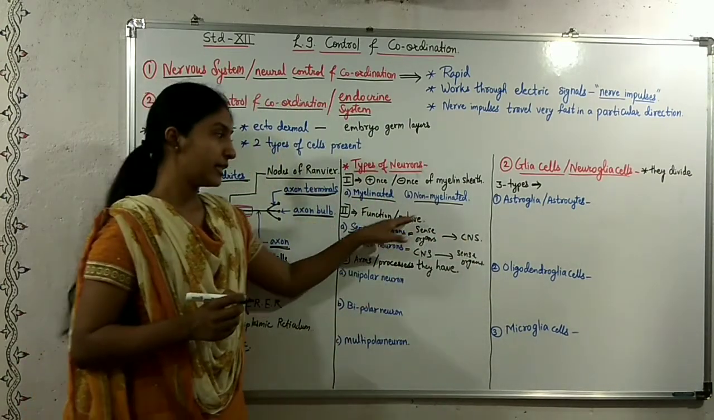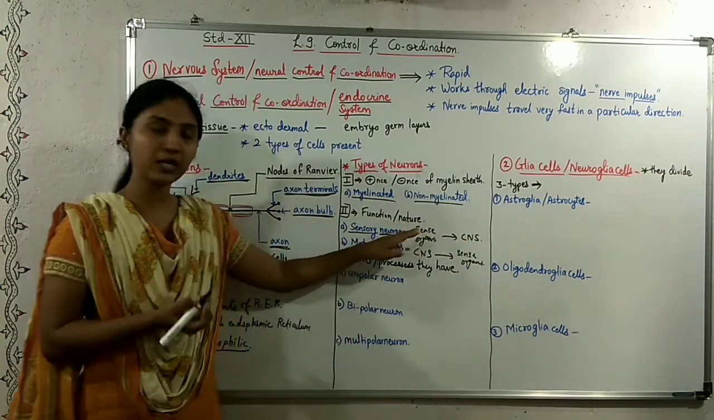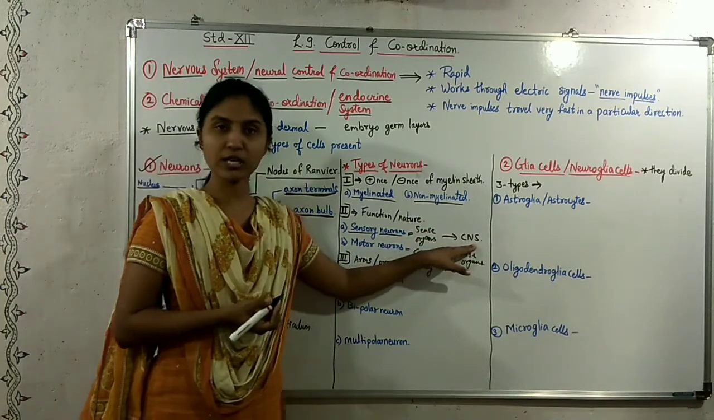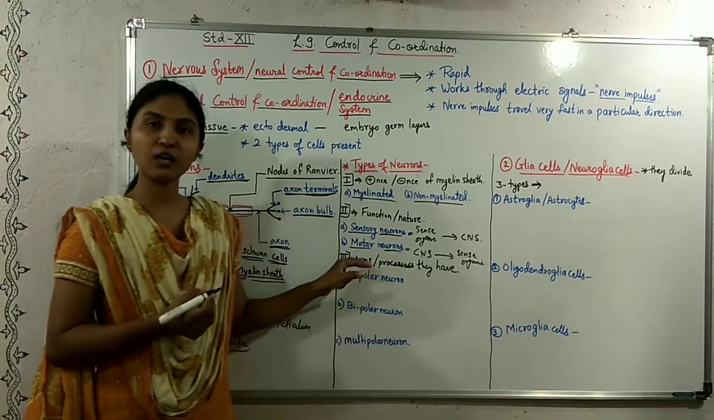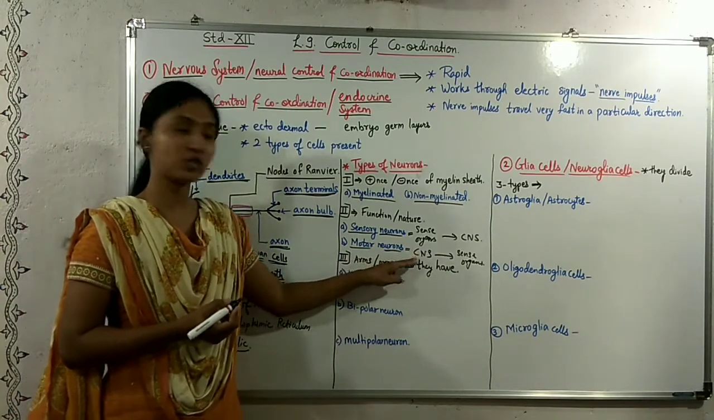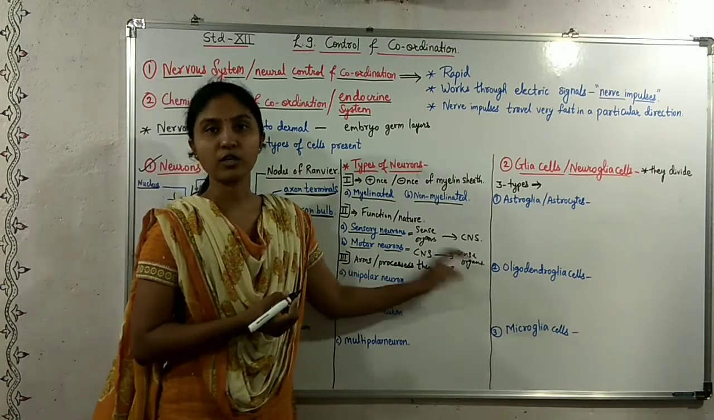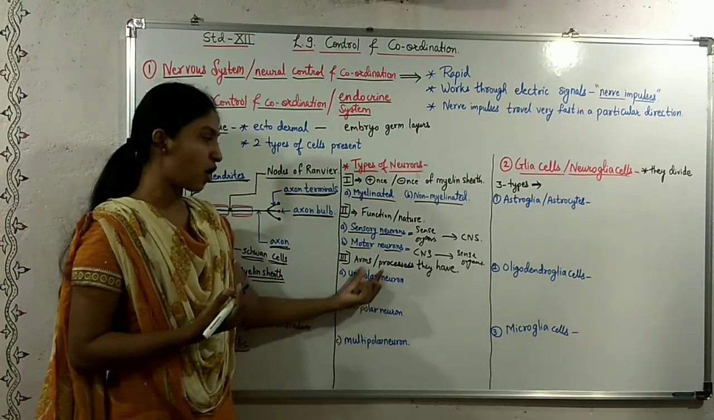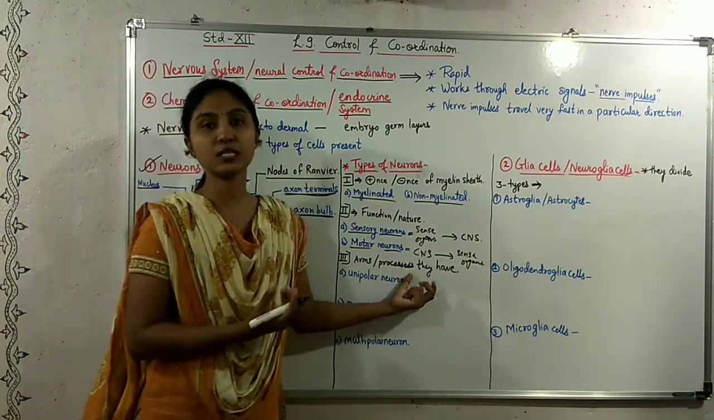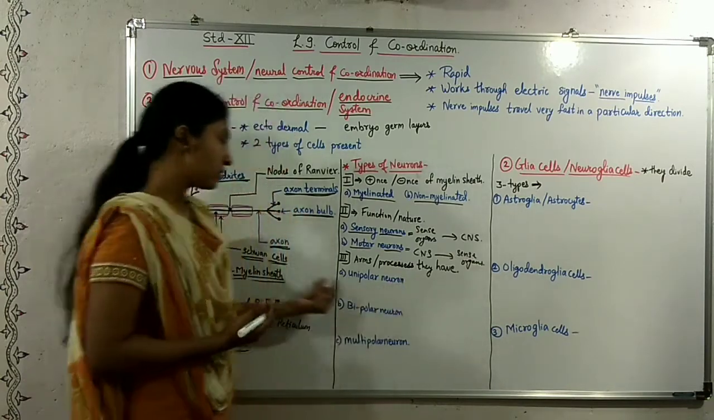Sensory neurons take the impulses from the sense organs to the central nervous system. Motor neurons take the nerve impulses from the central nervous system to the sense organs. The third type is classified on the basis of the arms or the processes these cells have.